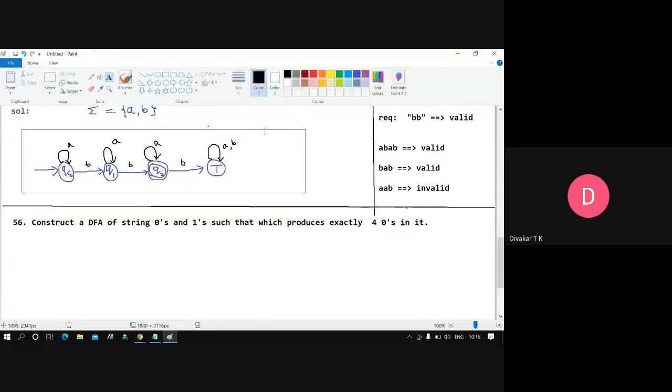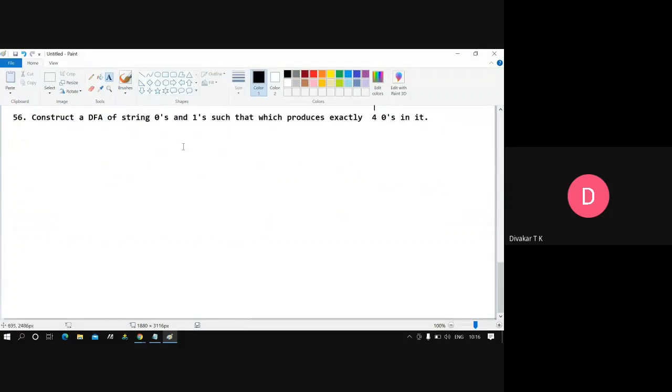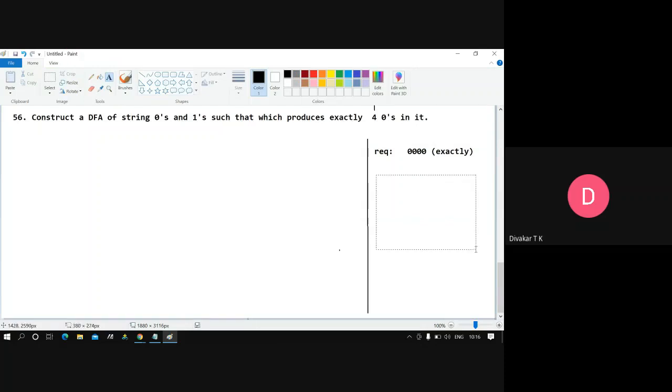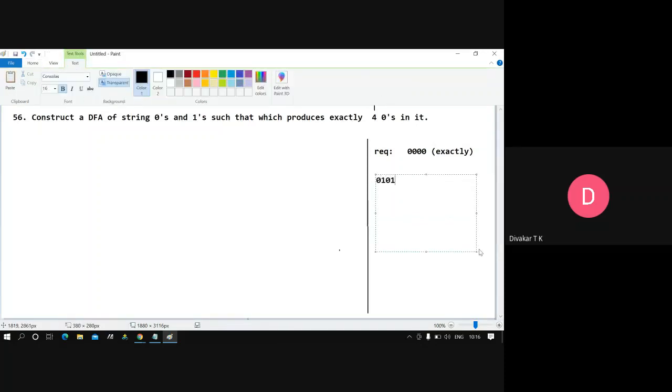Fine guys, I hope you analyzed the previous problem. Any queries you can drop me in the chat box. I always go with the working space, and in the working space I always try to write the requirement. The requirement is exactly four zeros. It should not be fewer, and it should not be more. So that part you are supposed to understand.